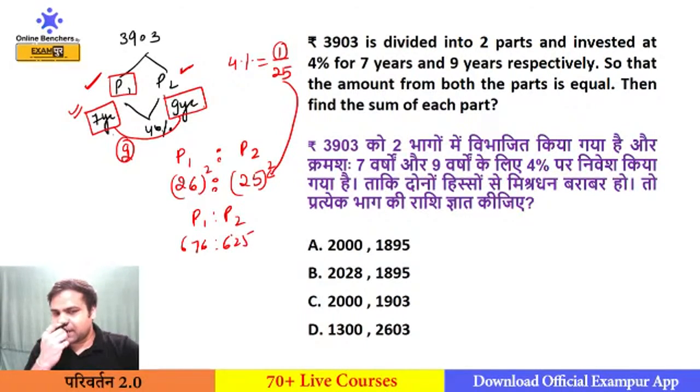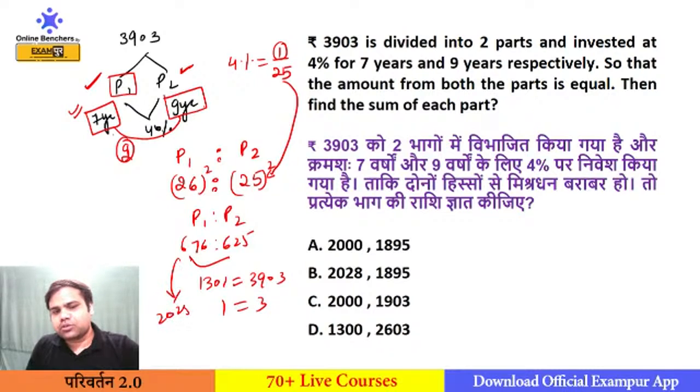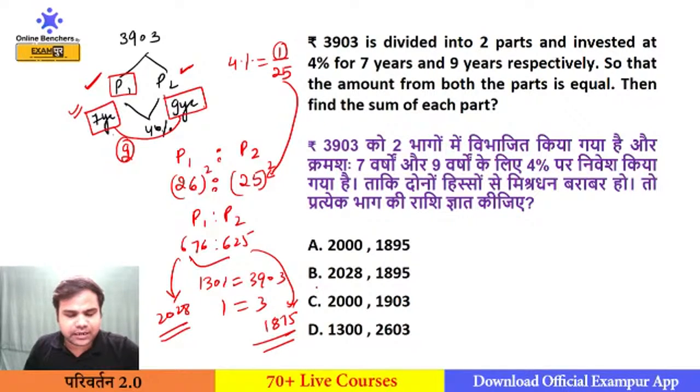Now simply you are getting the ratio of P1 and P2, which will become 1301, that means 3903. So 1 unit is equal to 3. 676 will become 2028, 625 will become 1875. So our answer will be, the principal amounts are 2028 and 1875.